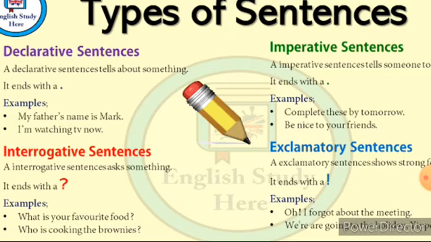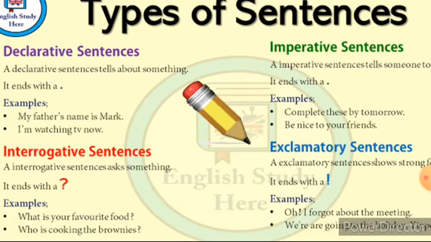And then next, the third one is the imperative sentence. This imperative sentence tells someone to do something. It is a sentence that gives a command or an advice or makes a request. It also ends with a full stop, just like the assertive or declarative sentence, but here there is a small difference. It gives a command, an advice or a request, that is imperative.